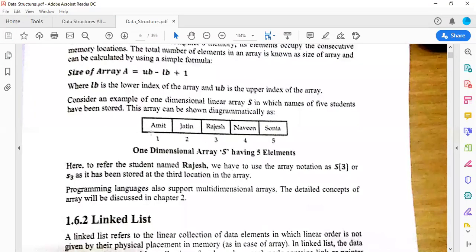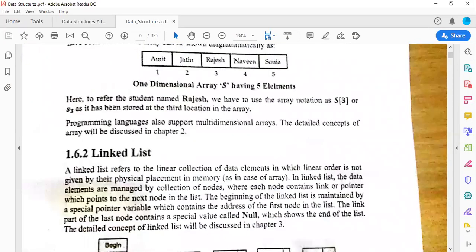So here they have given 1, 2, 3, 4, 5 straight away. But remember, array index should start with 0 only. So instead of 1, it has to be 0, and then 1, 2, 3 and 4. So these concepts are universal. They cannot be changed in any kind or any type.